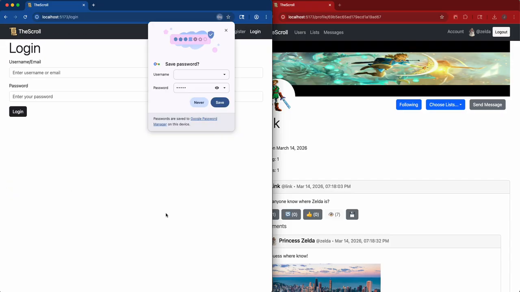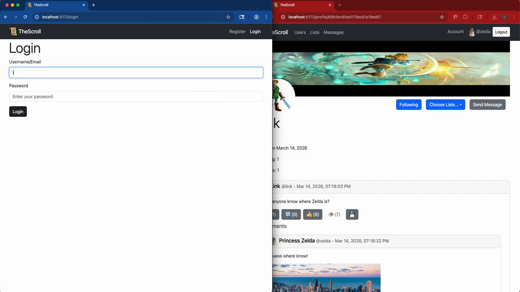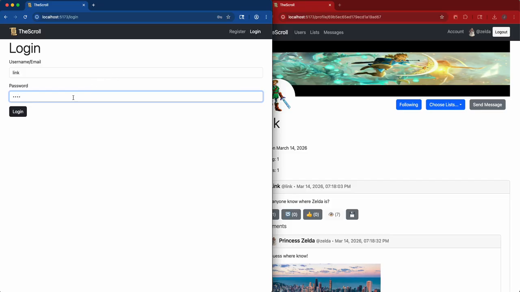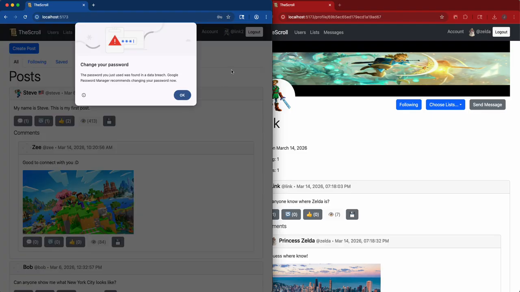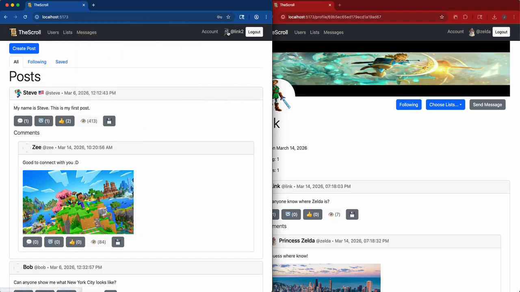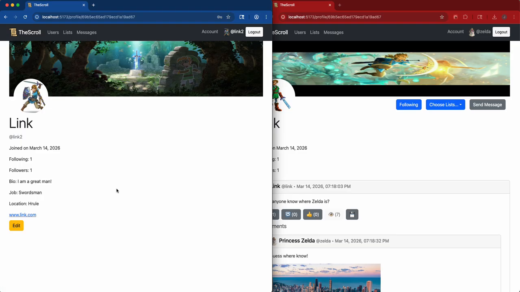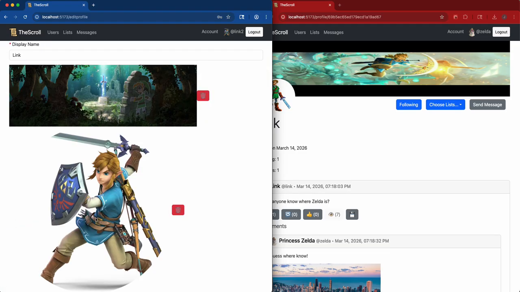Say make changes. You'll notice it automatically logs him out as soon as he makes those changes. So he has to enter his new username and password. If he tries the old one, it won't work. Obviously it says invalid credentials, but if I pop up and give him his new credentials, he'll log right in, which is great.